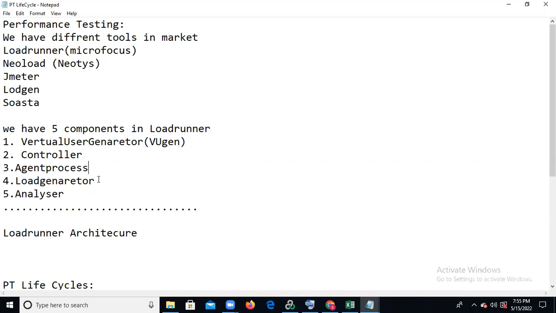Okay, I will show you once this class is completed. I will show you end-to-end testing: how we can record the script in Vuser Generator, and after the script is completed, how we can push it to the Controller, and once the Controller run is completed, how we can analyze the results. I will show that, and explain that part also.